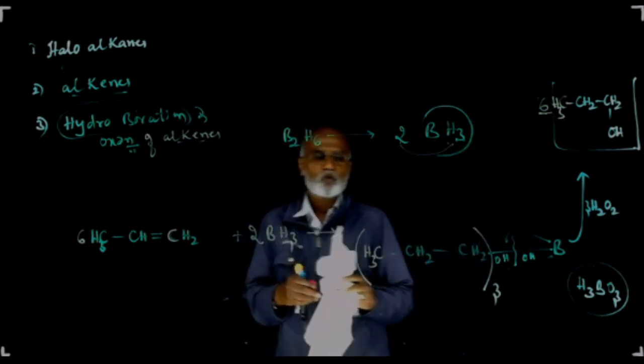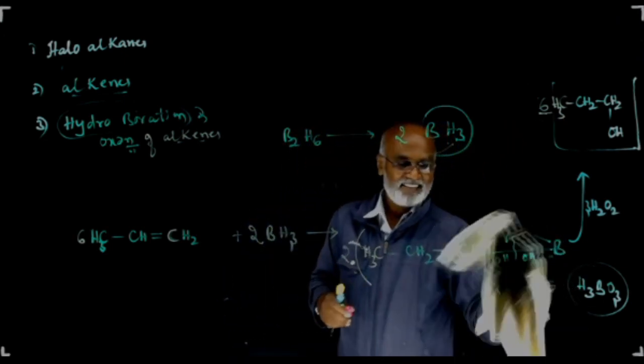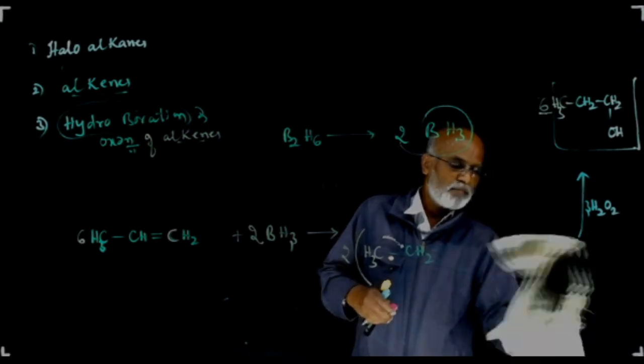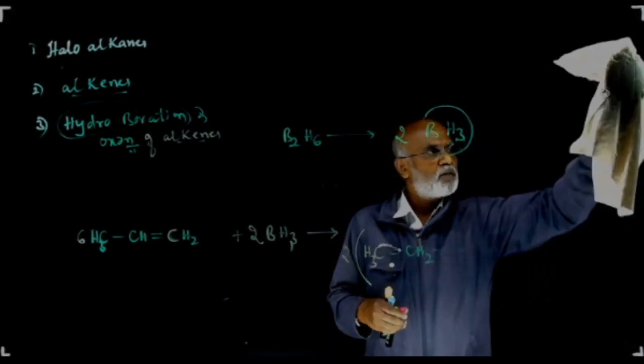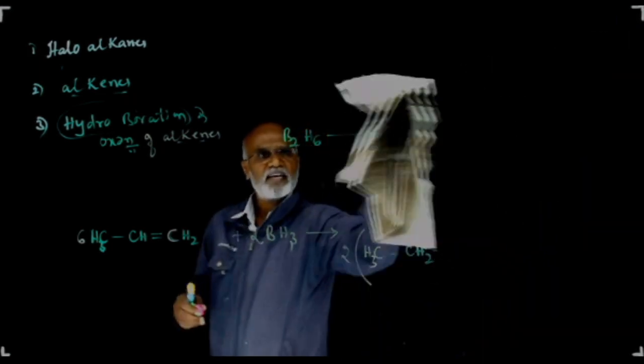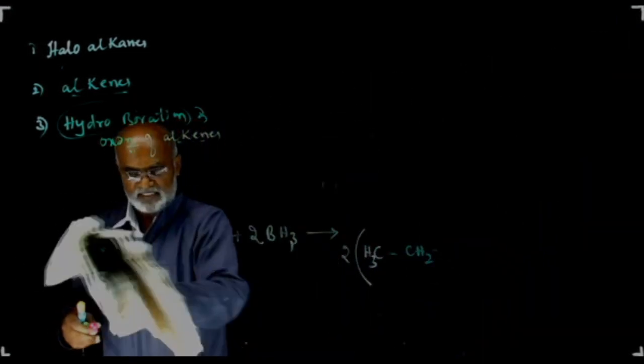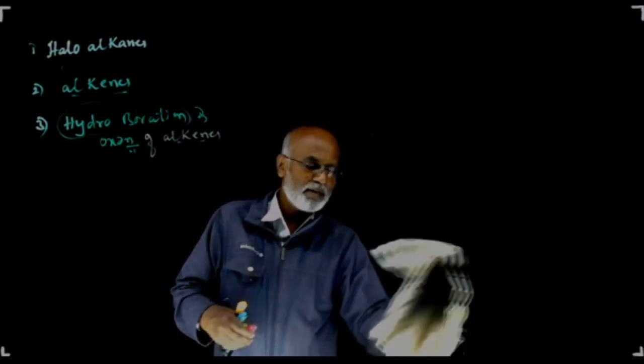This is how we used to balance the reaction. So this is the third method of preparation of alcohols, by hydroboration followed by oxidation, using hydrogen peroxide as an oxidizing agent. Okay. Then coming to